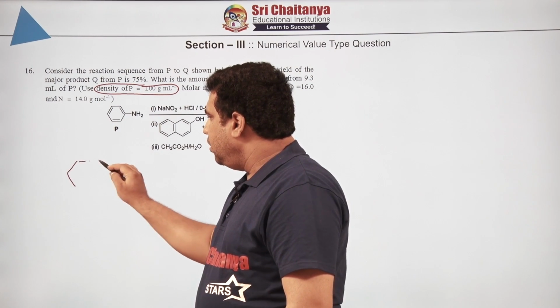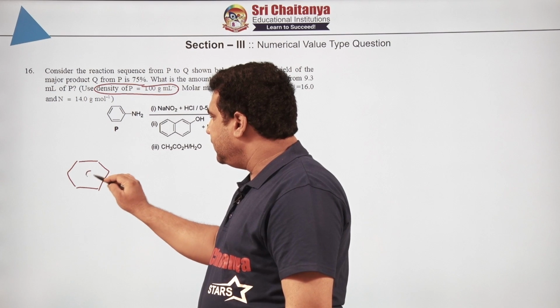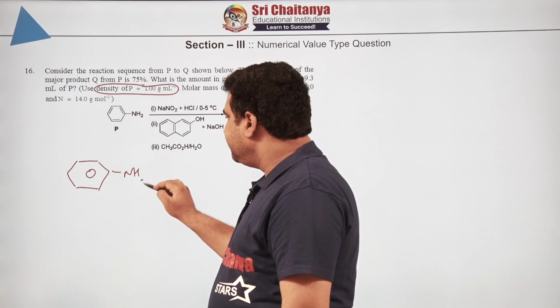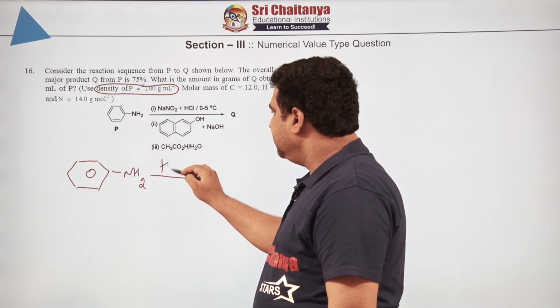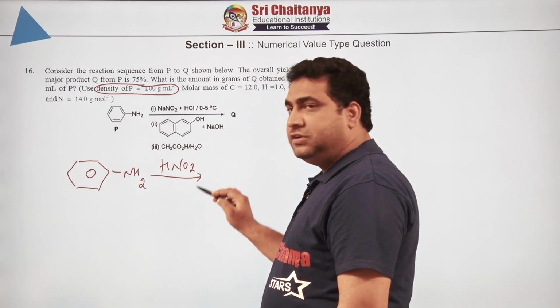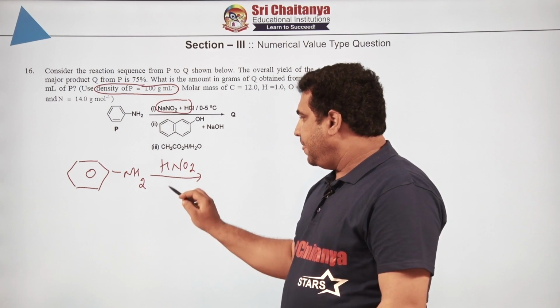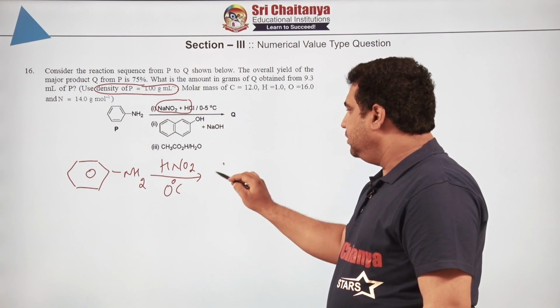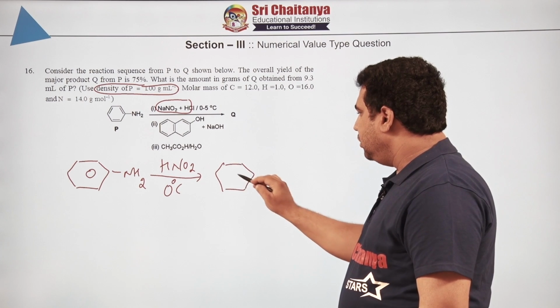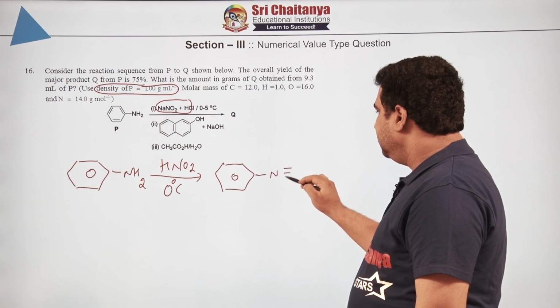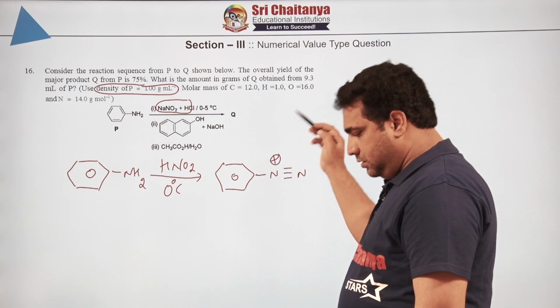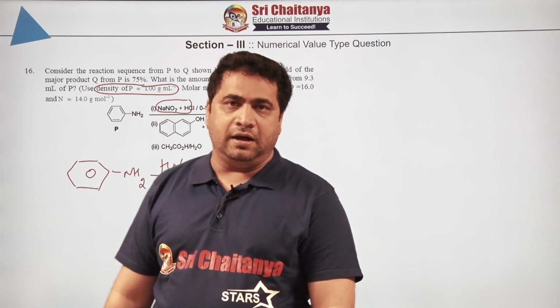Tell me, what is this in organic chemistry? We know that aniline, if it reacts with HNO2, from where HNO2 came, when these two combine you are going to get nitrous acid, and nitrous acid converts this into what? Tell me, diazonium salt. Got it? Diazonium salt formation will occur.